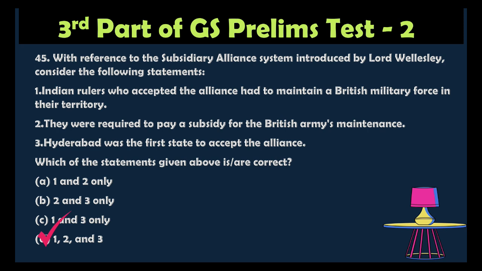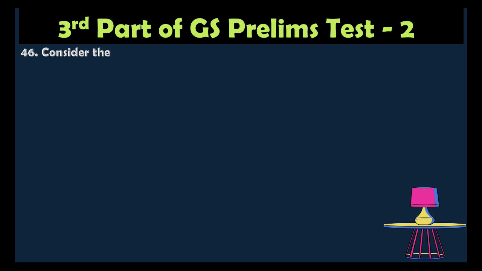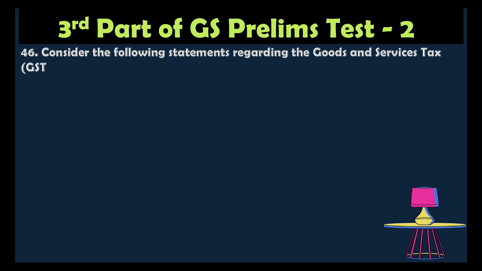So the Indian rulers who accepted the alliance had to maintain the British military force in their territory. That is right. They were required to pay the subsidy for the British Army's maintenance, and also Hyderabad was the first princely state to accept the alliance, in the year 1798. Question number 46. Consider the following statements regarding the Goods and Services Tax.